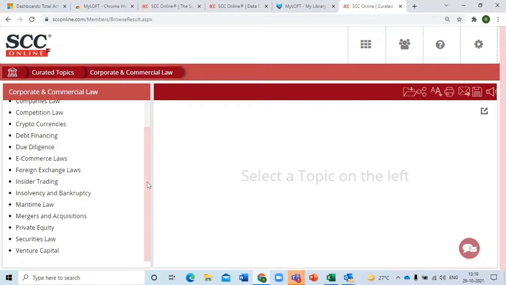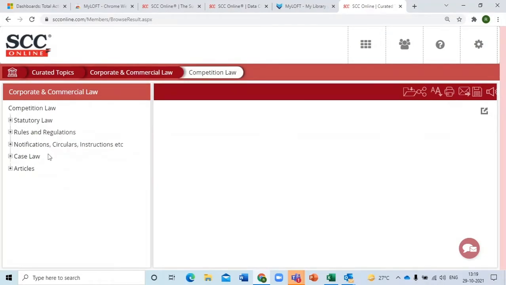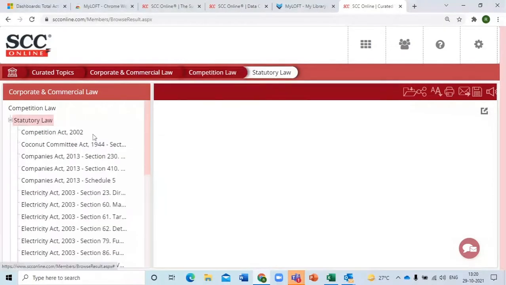So Mr. Raina has chosen competition law. In competition law, there's statutory law, rules and regulations, notifications, case law, and all. Now when I click on any of these, let's take statutory law for the first example. Competition law is governed by the Competition Act. We all know about that, right? That's why the Competition Act is available.